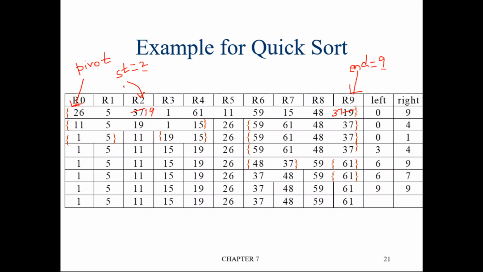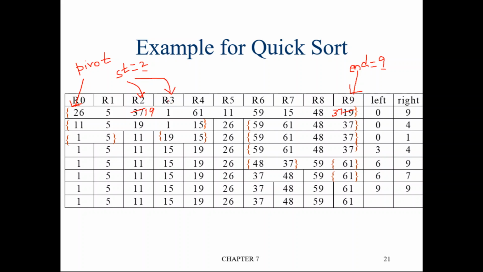Okay, so now this is the situation. Again you continue our process. Now what is the element at start location? 19. Is it less than or equal to pivot? Yes, it's less than or equal to pivot. So increment start. Now start will point here.